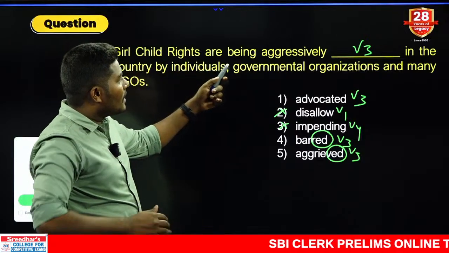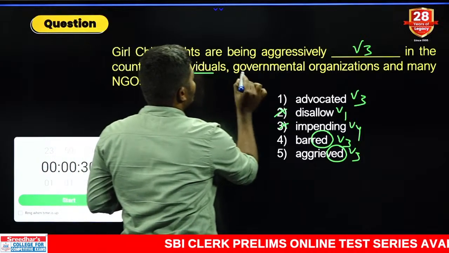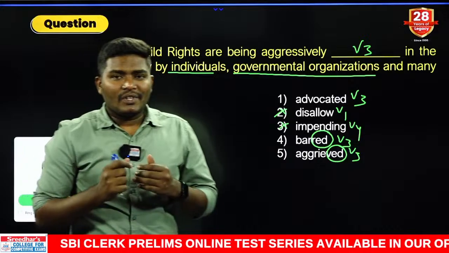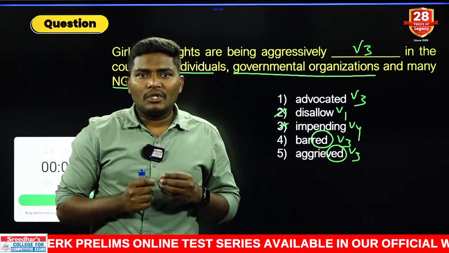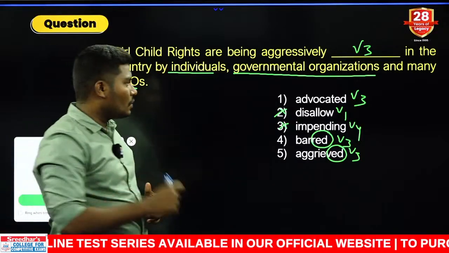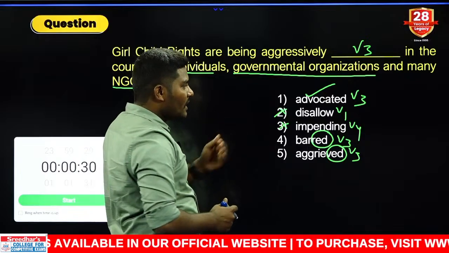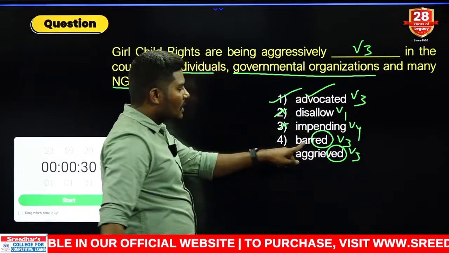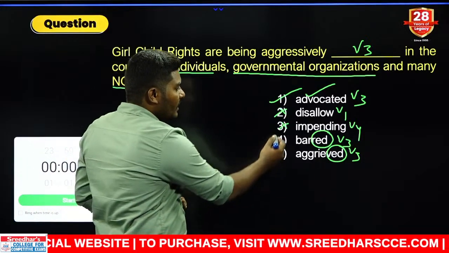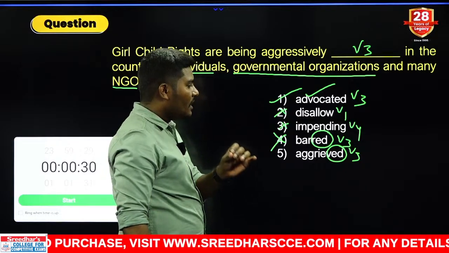Okay. Now look at this word. Girl child rights are being aggressively dashed in the country by individuals, governmental organizations and many NGOs. That means they are trying to improve the position of the girls. That means do we need a positive word or a negative word? Positive word. Look at the first word. Advocate is nothing but to support. Supporting is a positive word we can use. Next word is what? Barred. Barred is nothing but to fire or remove someone from the job. That is a negative word. What is next one? Aggrieved. Aggrieved comes with the meaning of negative case.